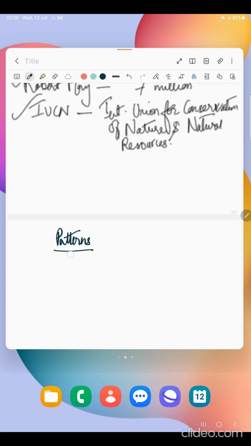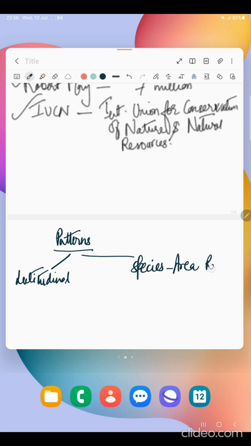There are two patterns of biodiversity. One is latitudinal, and the other is species area relationships.